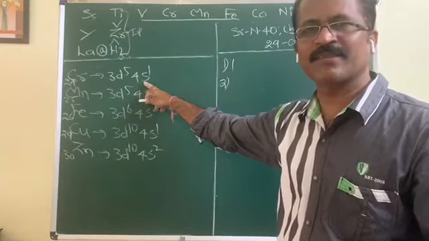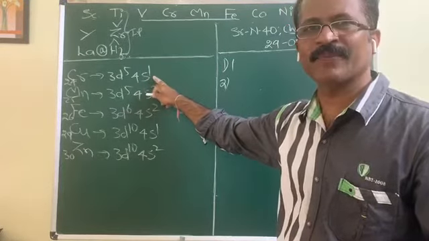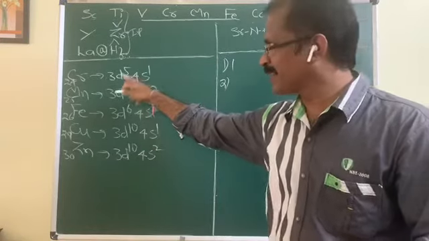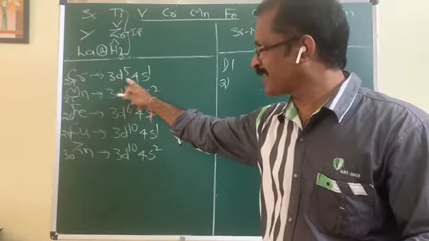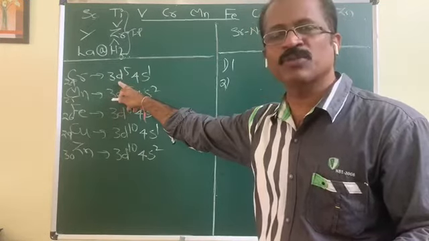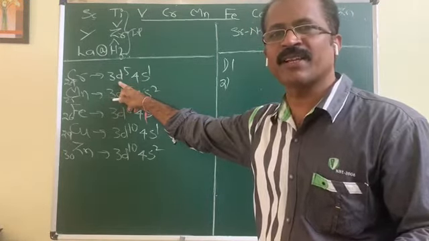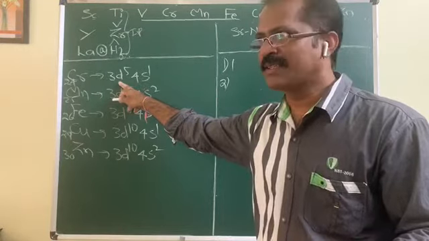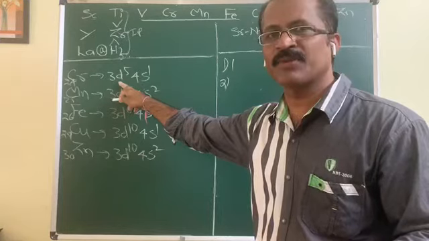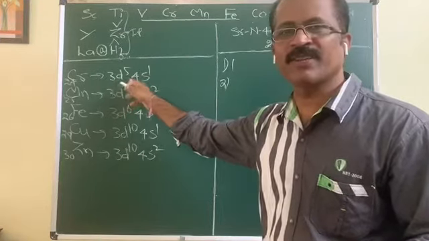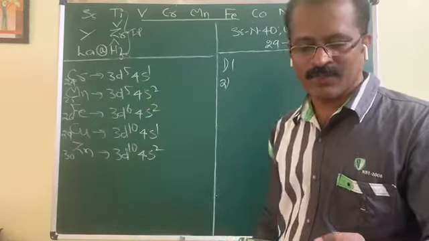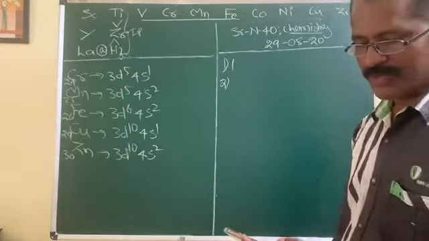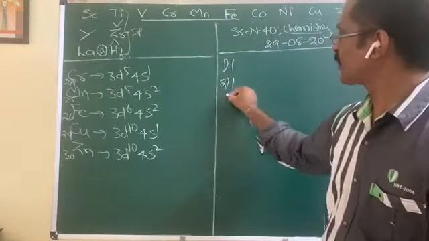IP1 is lesser because removal of the first electron is easier. For IP2, you have to remove the second electron. In the case of chromium, that second electron has to be removed from the more stable half-filled 3d5 configuration. So it is difficult to remove the second electron, which is required for IP2, from this stable 3d5 configuration. Hence its IP2 value is higher than the given elements. So the correct option for this is the first one.